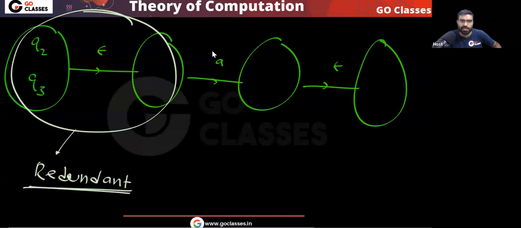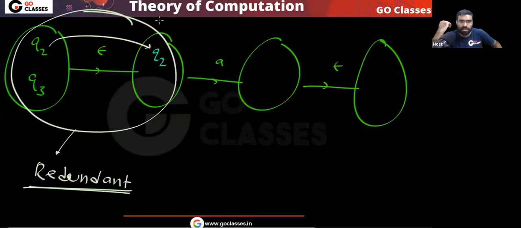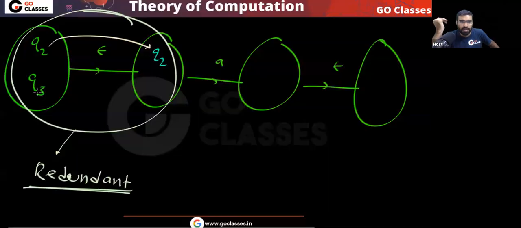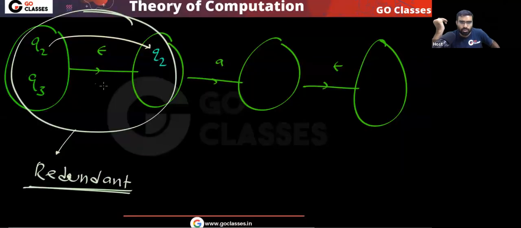The same thing you will get here. You can check it. Tell me where this Q3 will go without reading any symbol. What is the null closure of Q2? I can say Q2 will go to Q2 only. Without reading any symbol, Q2 can go to Q2. Q3 can go to Q3.